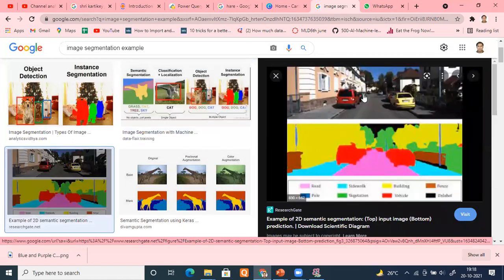See here, this is one wonderful example. Can you see how beautifully it is able to segregate? These are cars, and all the cars are represented by red color. All the plants are represented by green color, and all the surrounding buildings are represented by yellow color. Footpaths are represented by sky blue color, and your road is represented by pink color. So this is what is happening. This is nothing but your unsupervised algorithm working under the hood, trying to find patterns among the data.